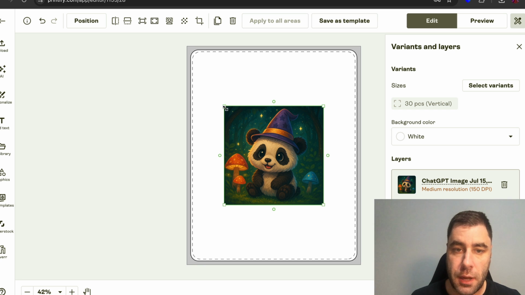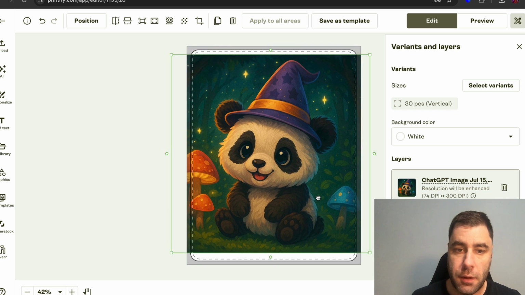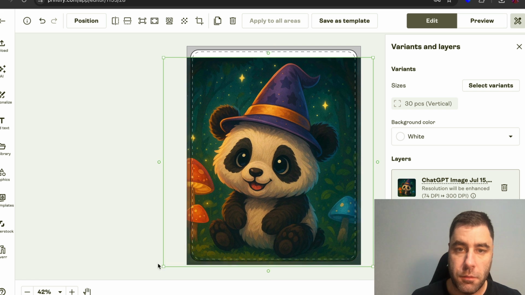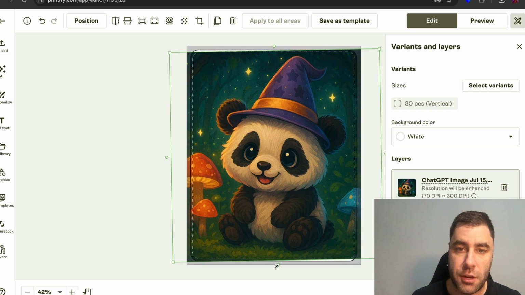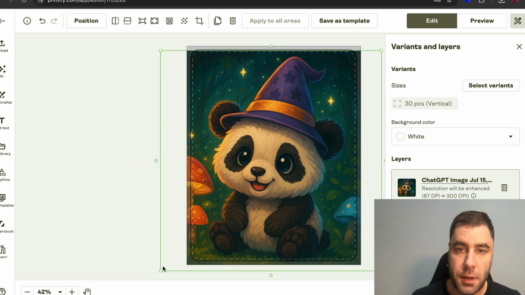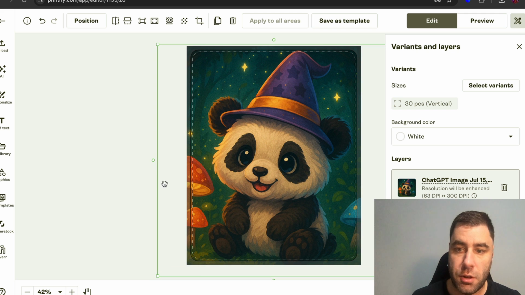What we just need to do now is make it a little bit bigger here. Get it out like that. Remember, you can do different sizes inside ChatGPT anyway. Oops, I didn't mean to do that. So make it a little bit bigger here. I'll just make it extra bigger so it fits on, and that's good.